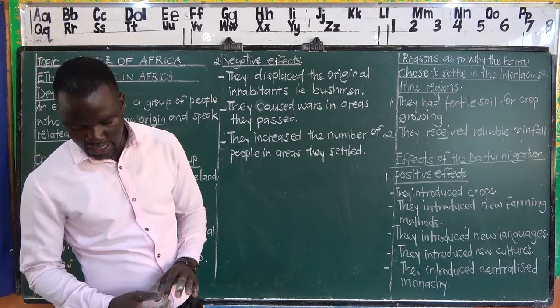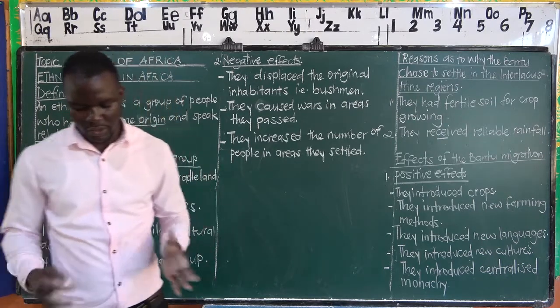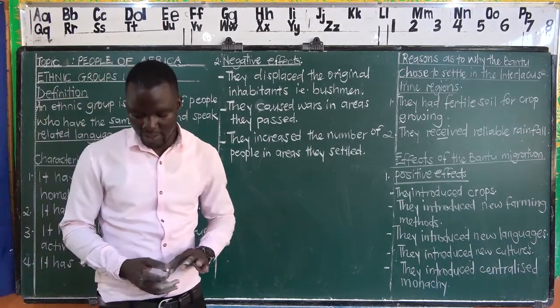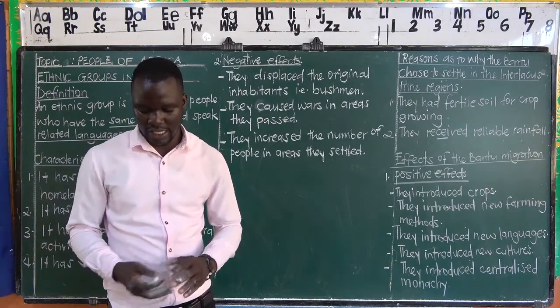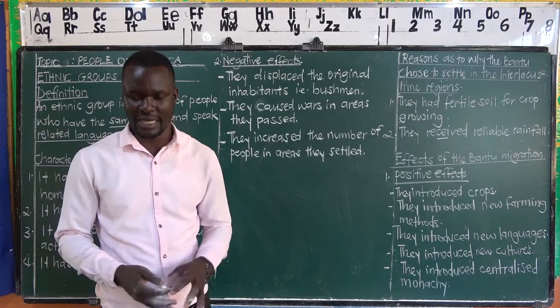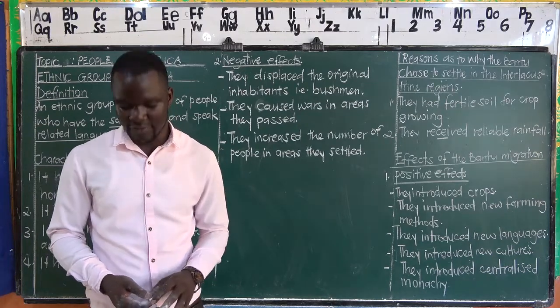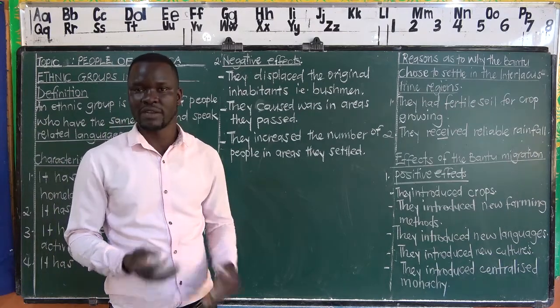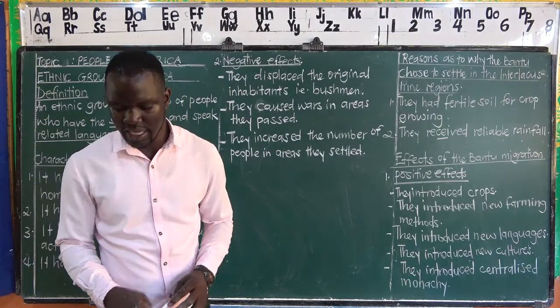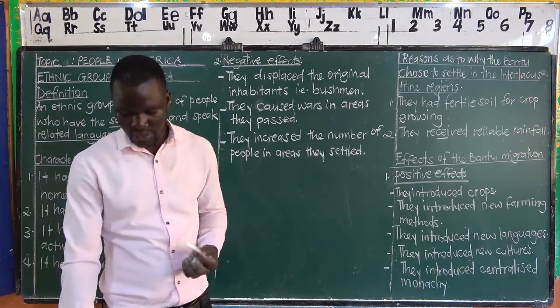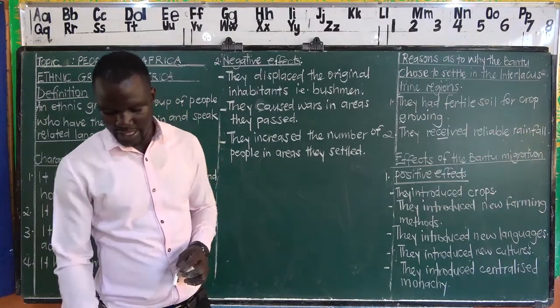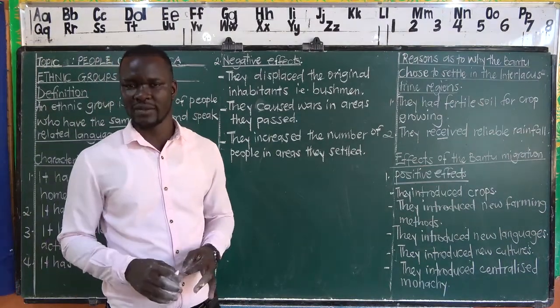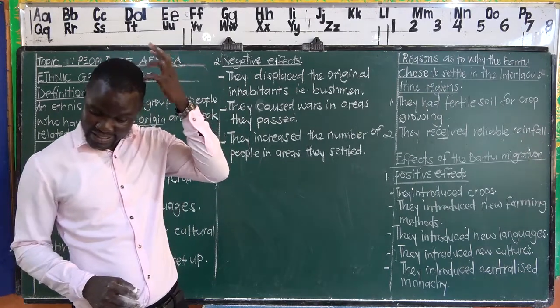We are going to be looking at the examples of the Bantu. Before the examples, on our page 3, we have the Bantu groups. We have the groups categorized as the East African Bantu, we have the Central African Bantu, we have the South African Bantu, and then we shall also be having the West African Bantu. Those are the subgroups of the Bantu. When we look at the East African Bantu, we look at the ones that we already finished to talk about when we were in East Africa.